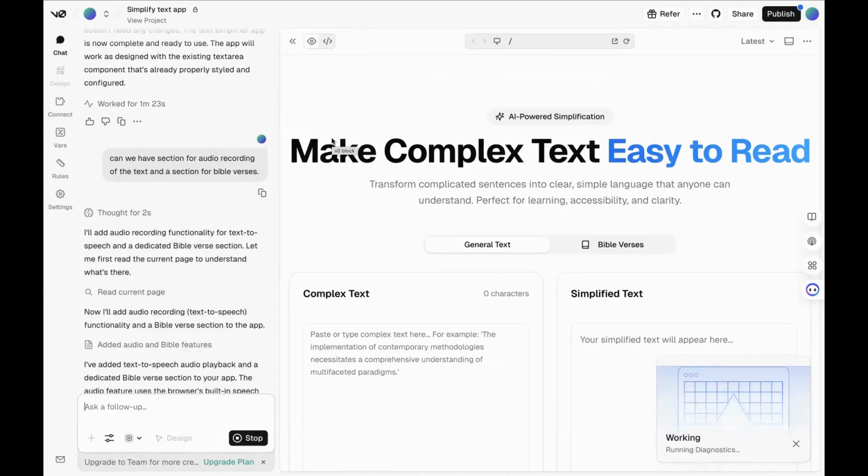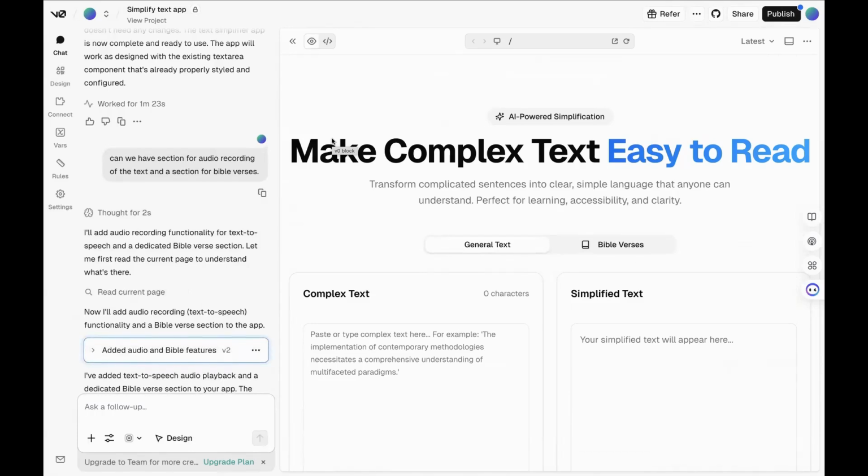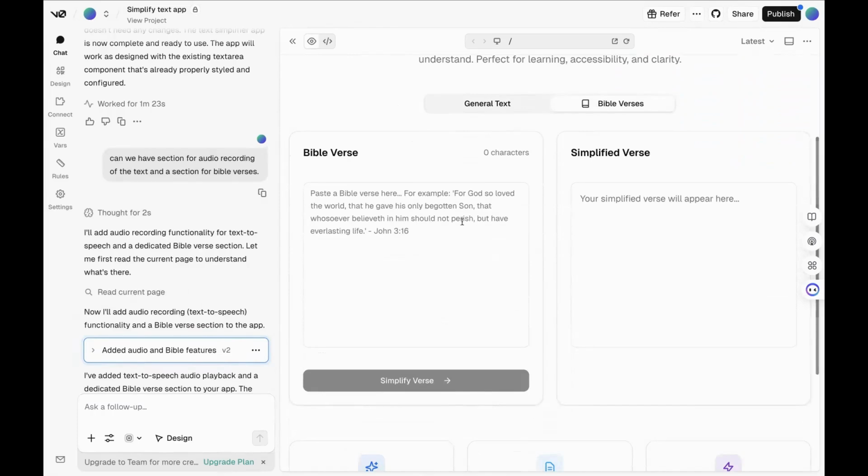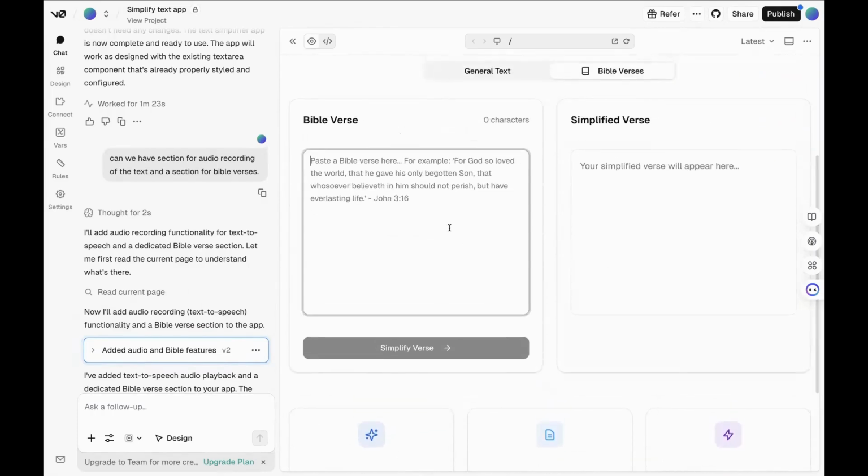Now that this section is done, we see we have general text and Bible verses. Let me go over and explore more about the different settings that we just added. If I go into the new features and click on Bible verses, it gives me a placeholder of what that might look like.